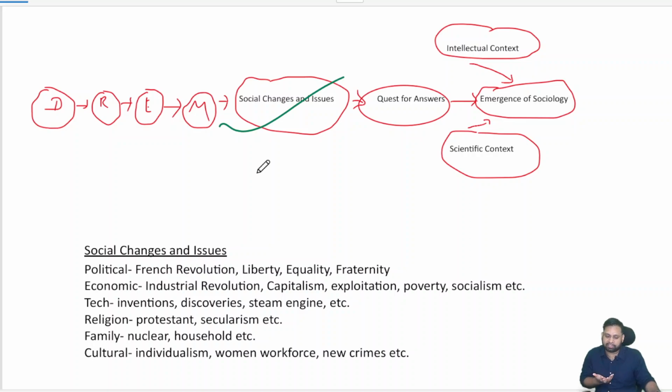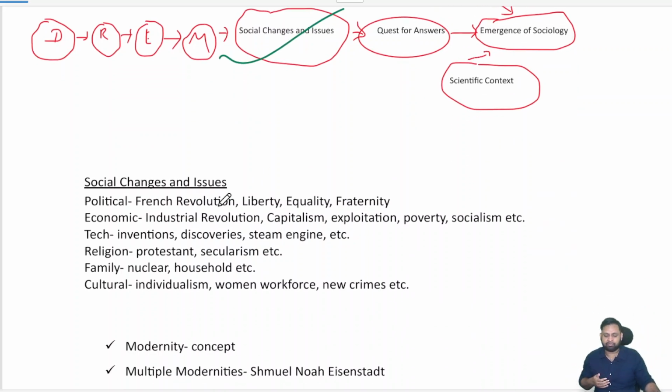Political issues that happen, the French revolution, liberty, equality, individualism, all those things, people are talking about their rights. Economic changes, industrial revolution related to capitalism, exploitation. Technological inventions again, James Watt, right, steam engine, all those things. Advancements in science, again physics, chemistry, basic things like that. Then religion again, okay, we'll do these things in detail. Okay, then familial changes, then cultural changes, all those things, then feminist thought and all those things.